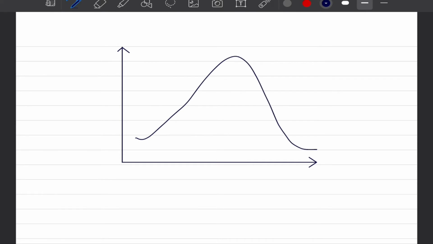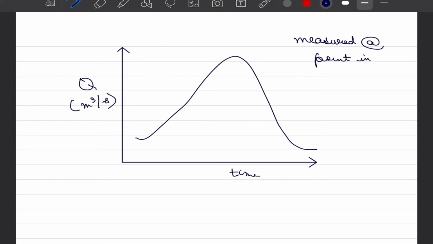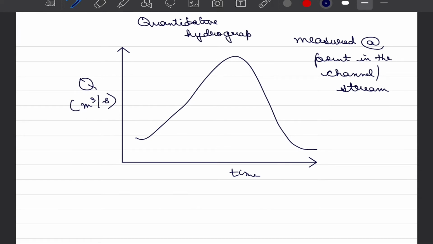So hydrograph is basically variation of discharge, which is in meter cube per second, with respect to time, and this is measured at a particular point in the channel or stream under consideration. And the next part of our course on hydrology will focus a lot on developing the quantitative hydrographs for storms of various depths as well as duration.